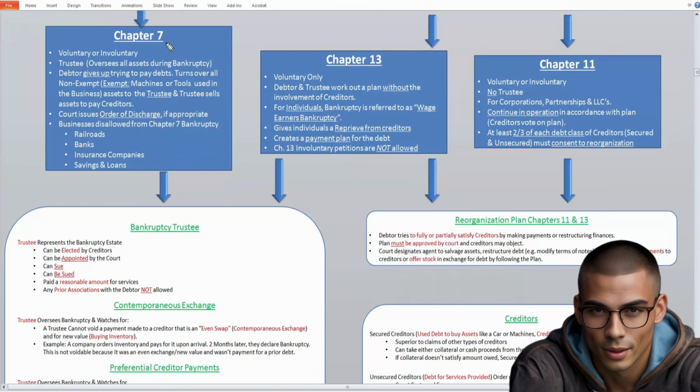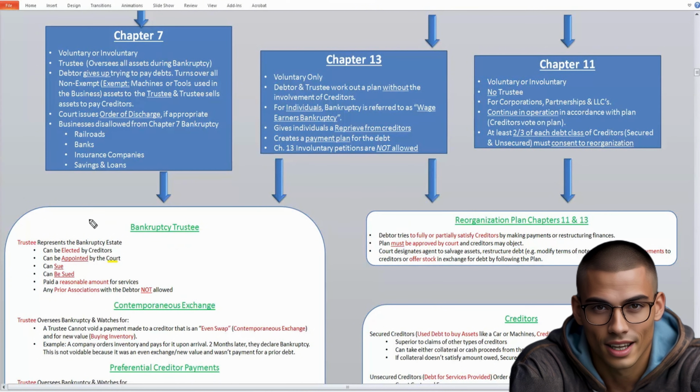So under Chapter 7 and Chapter 13, we have a trustee that is appointed. A trustee represents the bankruptcy estate, and they can be elected by the creditors. So the creditors can say, hey, we want this person to be in charge of this bankruptcy, and that person to become the trustee. However, the court is the one who appoints the trustee. So the creditors can elect them, but the court is the one who ultimately decides whether or not to appoint that trustee.